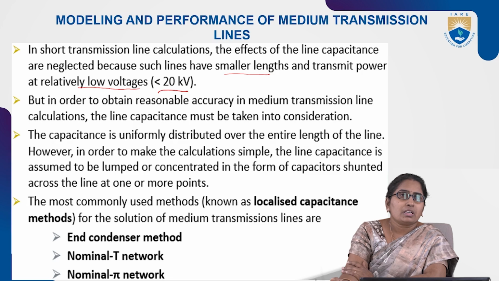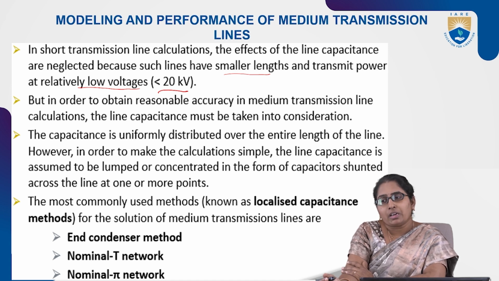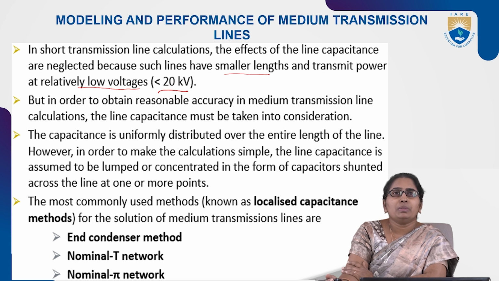Now look at the third point. The capacitance is uniformly distributed. We know that the line parameters R, L, C are uniformly distributed over the total length of the line.